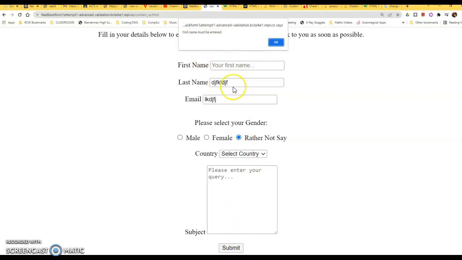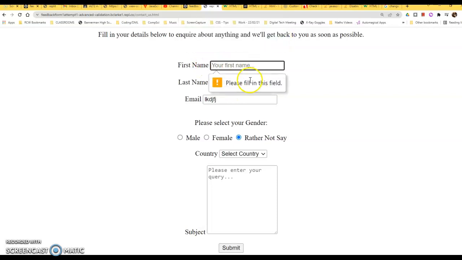I went from the top down. I'm checking the first name first. And it tells me, please fill in this field, with the HTML validation. So that appears to be working all right.